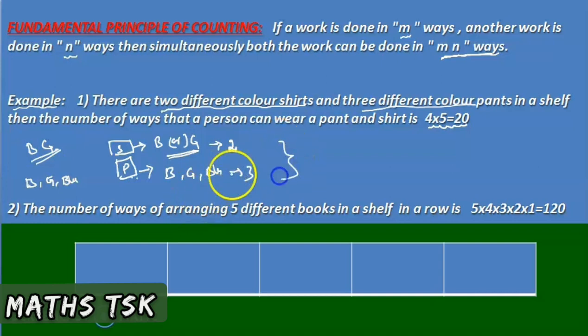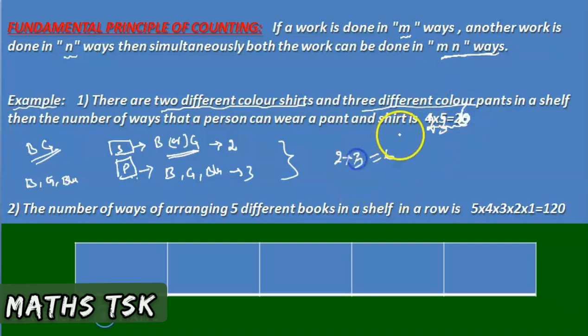Then how many different ways can he wear a shirt and a pant? It means 2 into 3, which is nothing but 6. Here there are two shirts and three different color pants. So the answer is 2 into 3, which is equal to 6.